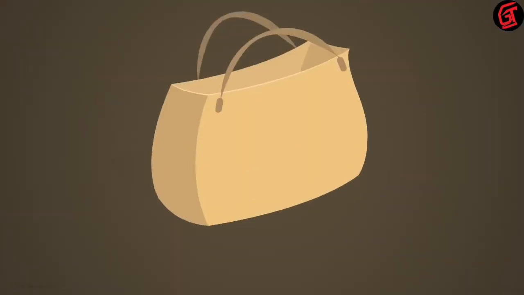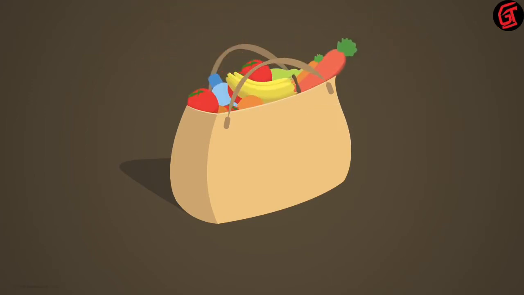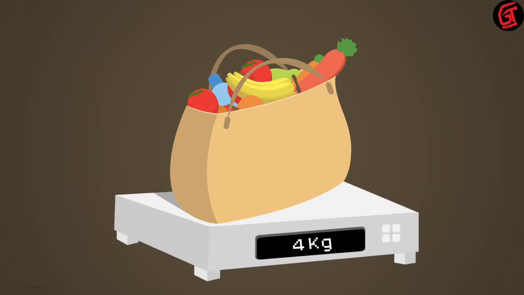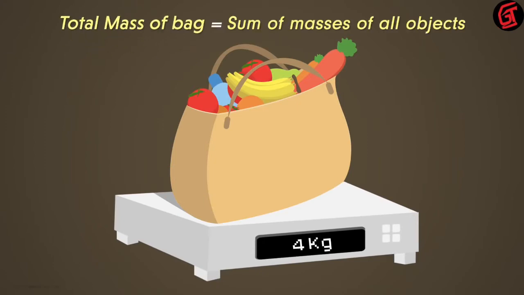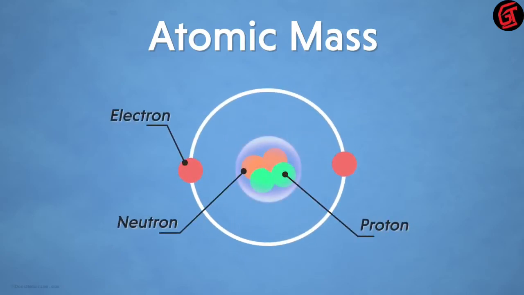Imagine we have a bag made of extremely thin material, so thin that it almost does not have any mass of its own. Now we fill this bag with some stuff inside. If this bag is placed on a weighing scale, can we say that the total mass of the bag will be the sum of the mass of all the objects inside it? Absolutely. Similarly, the mass of an atom can be calculated with the help of the subatomic particles in it.